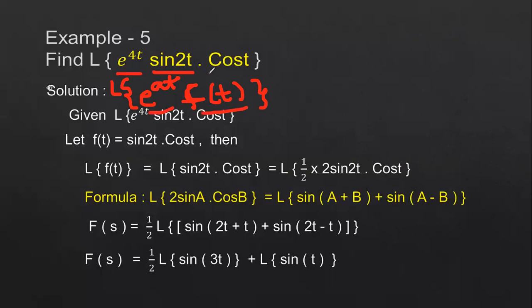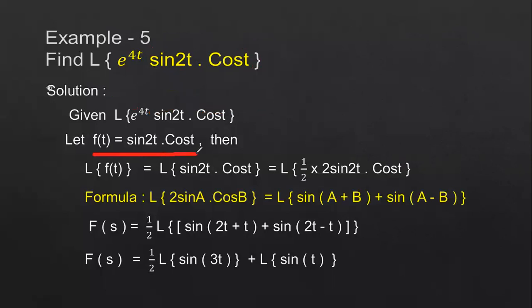f of t is nothing but your sin 2t into cos t. You have to take this entire term, this whole term, that is the product term. So from that you get f of t as sin 2t into cos t. So applying Laplace transform on both sides. We can't separate when we have the multiplication of these two terms, where one is trigonometric and the other function is also trigonometric.